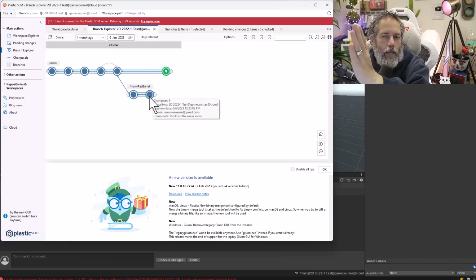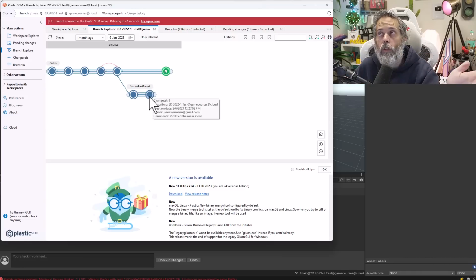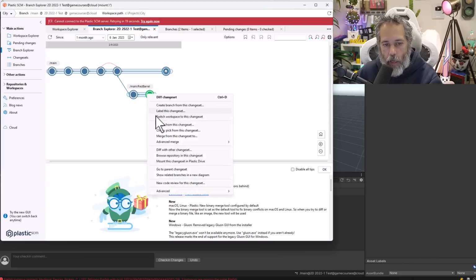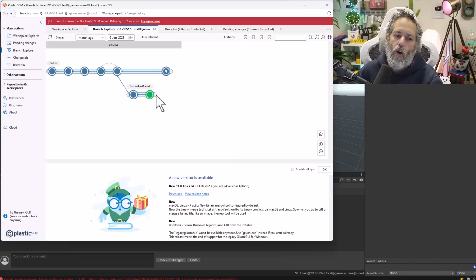And that spacing is based on the time or the number where they were submitted, basically based on the time. But I can always go back to this red barrel branch if I want. I can right click on it and hit switch workspace to this change set, or I can do something called merging and bring these changes in. This is something that we'll do in a bigger project or when we're working on things for a longer time. We'll start to branch off and merge in and make new things.